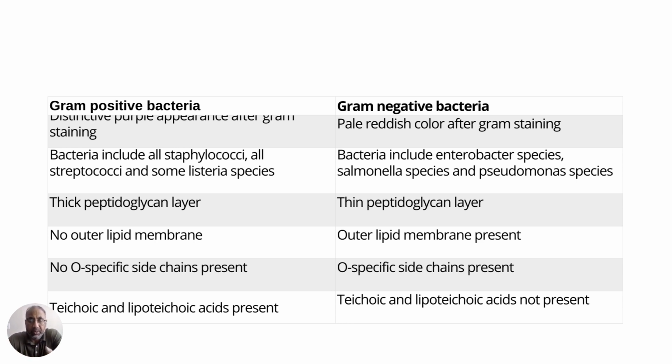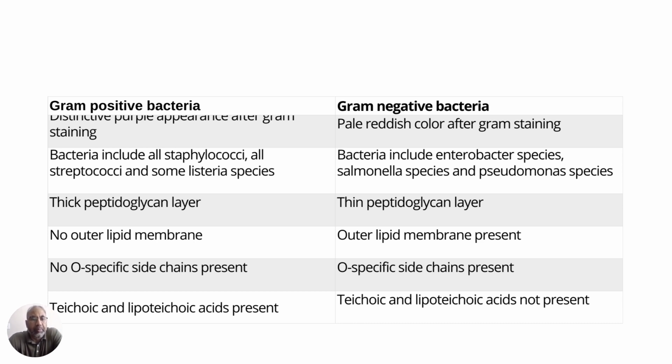E. coli, Vibrio, Klebsiella, Pseudomonas, Salmonella, all of these species come under the gram negative bacteria. So what is basically the difference between the cell walls of these? Let us just go into that. The gram positive bacteria have no outer lipid membrane, whereas in gram negative bacteria, the lipid membrane is present. And the gram positive bacteria don't have any O specific side chains present, whereas the gram negative bacteria have O specific side chains present.